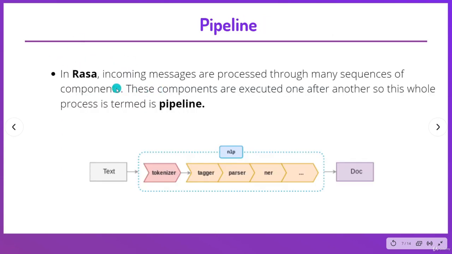In RASA, the incoming messages are pre-processed through a sequence of components. These components are executed one after the other. So this whole process is termed as pipeline. Whenever you feed any text to the pipeline, the text goes through various components. If you are using a specific pipeline, then first it undergoes tokenization. That means your text is broken down into smaller words.